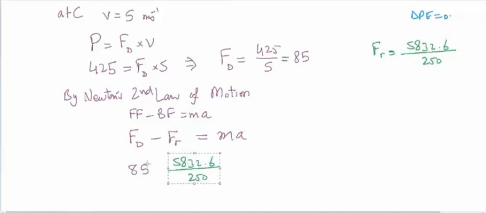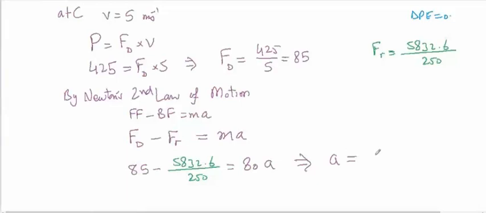So this value minus this value is equal to mass, 80, times A. So this will give us A is equal to the whole thing divided by 80, the mass.